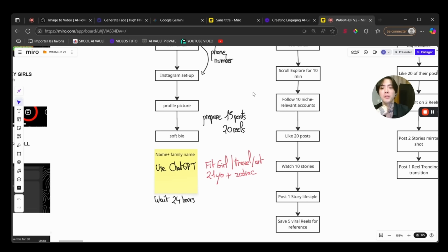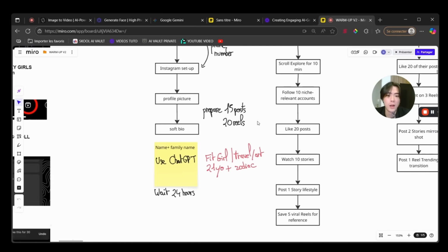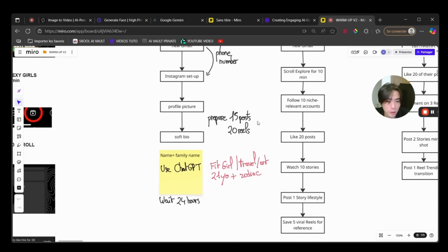This is super important. So set up a profile picture where we clearly see the face of the influencer. For example, she's taking a pic like this. Yep, a photo like this is great. And then you will need to put a bio. Please put a soft bio. So what's a soft bio?